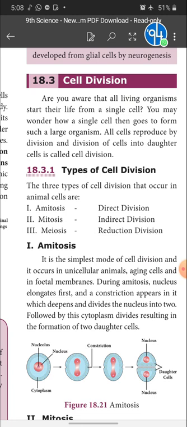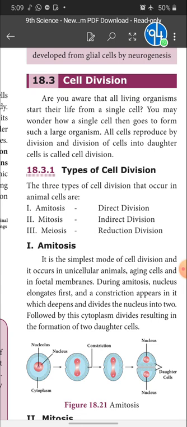Okay, children. Today I am going to discuss an entirely different topic from tissues. That is called cell division. What is cell division? You know very well, children. Division means dividing. Here cell division means cell dividing. One cell divides and forms two cells. That is called cell division.